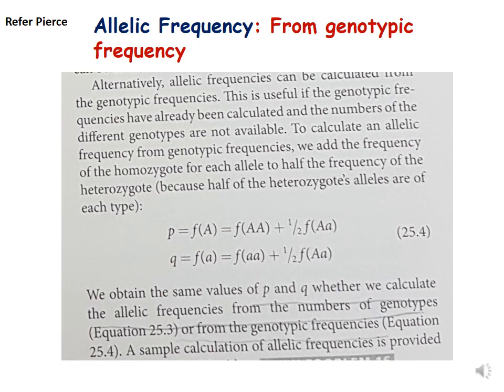Similarly, the frequency of the recessive allele is the frequency of homozygous recessive plus half the frequency of heterozygous individuals. Why half? Because the heterozygous individual has only one allele each of dominant and recessive.